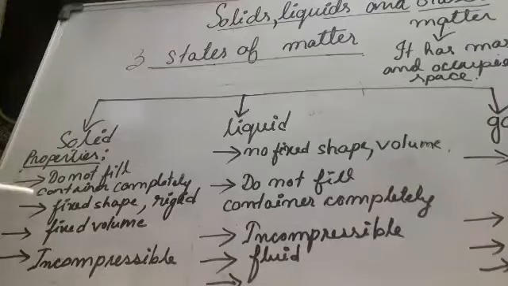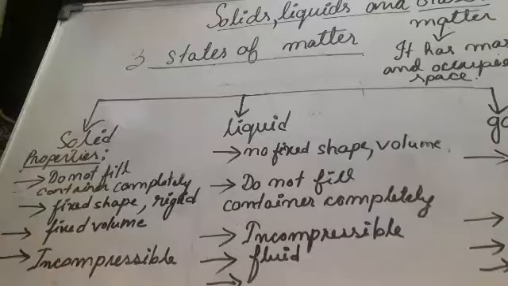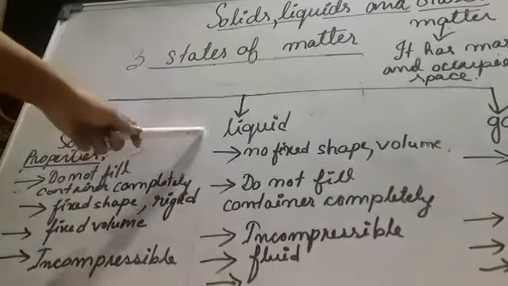Number two, solid has fixed shape and fixed volume, and solid is rigid in nature. And lastly, solid is incompressible in nature. Incompressible means you can't compress a solid.